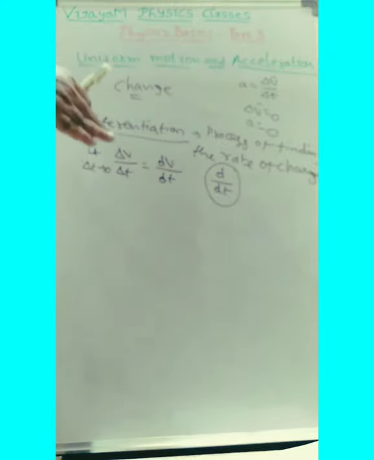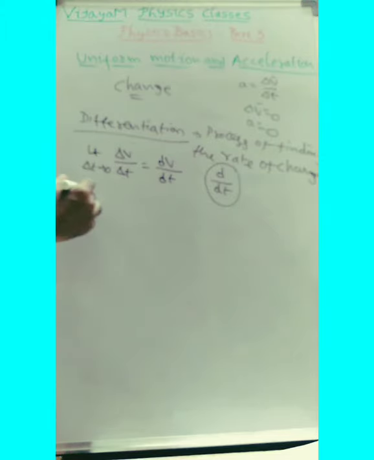Suppose we take the same acceleration, delta v by delta t. If we take the limit as delta t tends to 0, delta v by delta t is nothing but dv by dt. Here d by dt is called the differential operator, which means the rate of change. So the change with respect to time, or distance, or anything, we call it the derivative or differentiation.